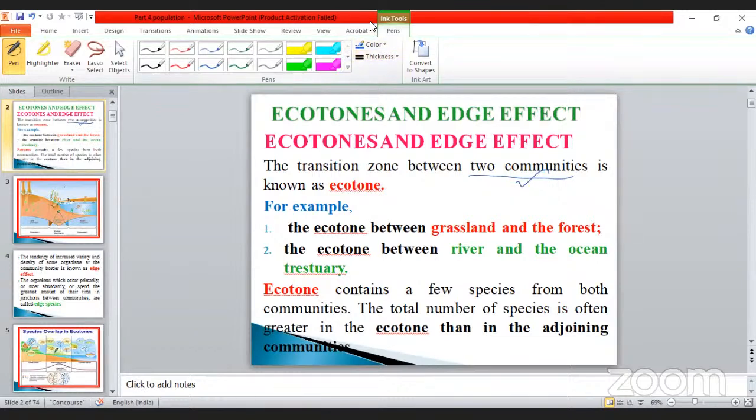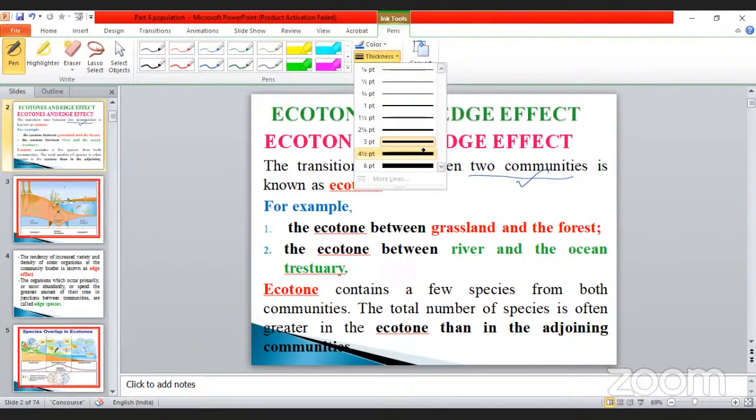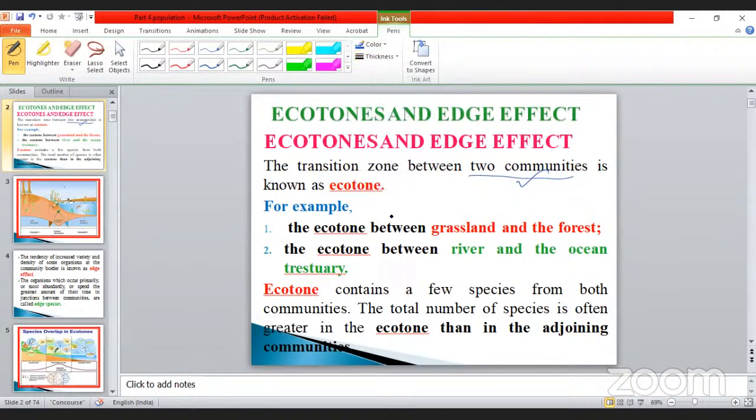Once again, repeating for you. What is meant by ecotone? First of all, you should note it down. What are the examples of ecotone? The transition zone between two communities is known as the ecotone. For example, the ecotone between the grassland and the forest.